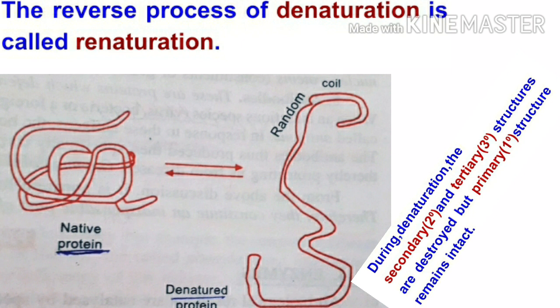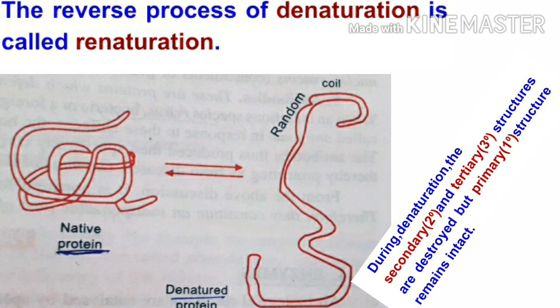When this native protein is subjected to the physical change, that is change in temperature, or chemical change, that is the change in the pH value, or both, then it loses its secondary and tertiary structures as well as its biological activity and is converted into a denatured protein which has only primary structure.